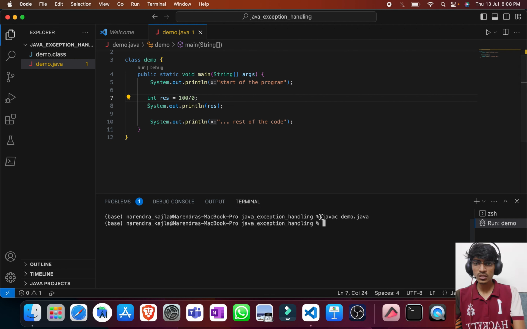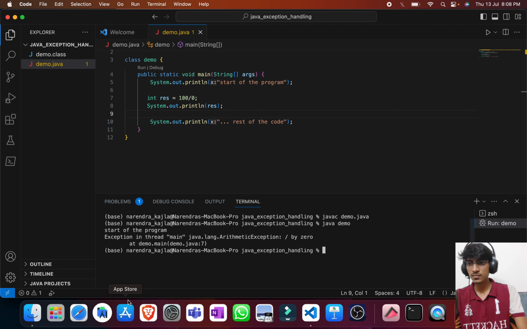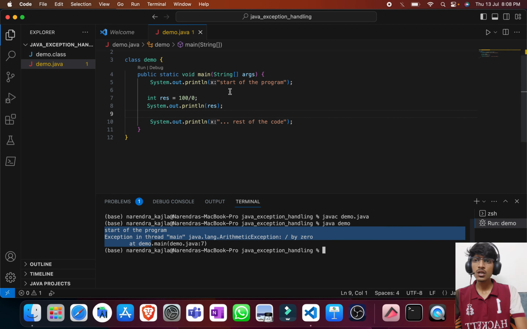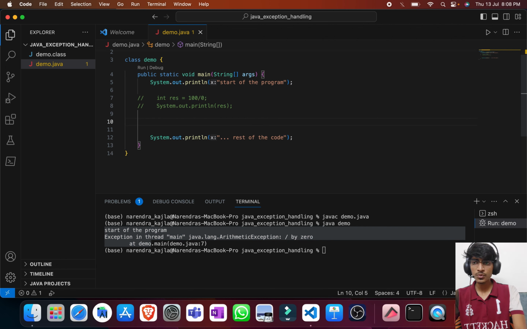Here we just saw that our program got compiled without any problem even if there was an exception. So these kinds of exceptions are categorized under runtime exceptions, which are ignored by the compilers. Now if I try to run this, of course it will throw an exception. Okay, now let us take a checked exception, which is an input output exception.